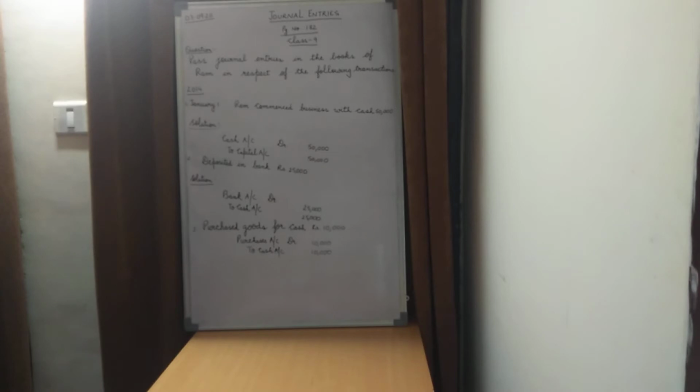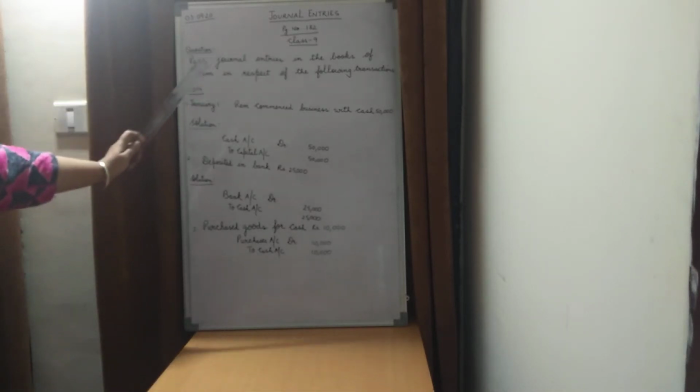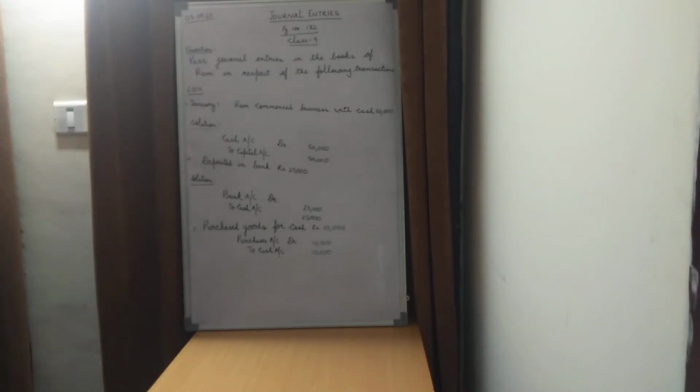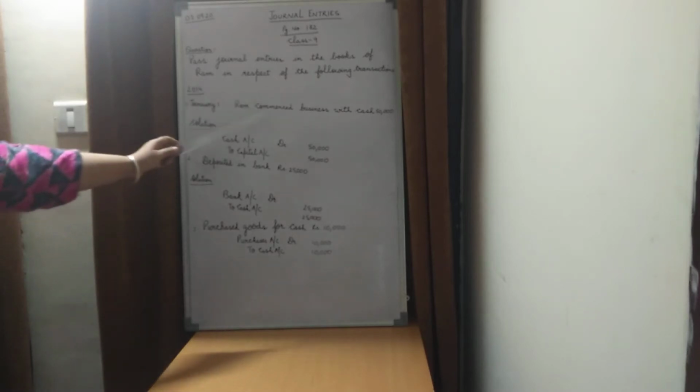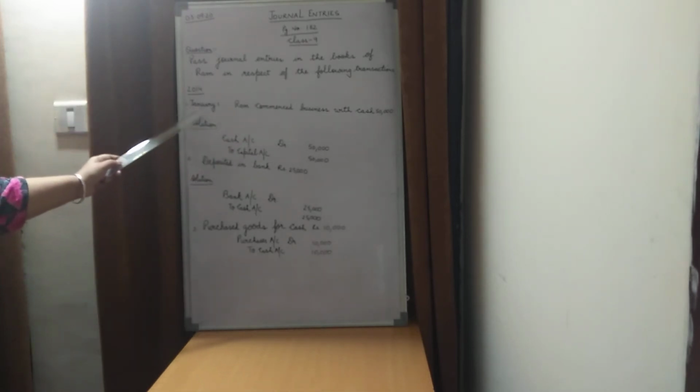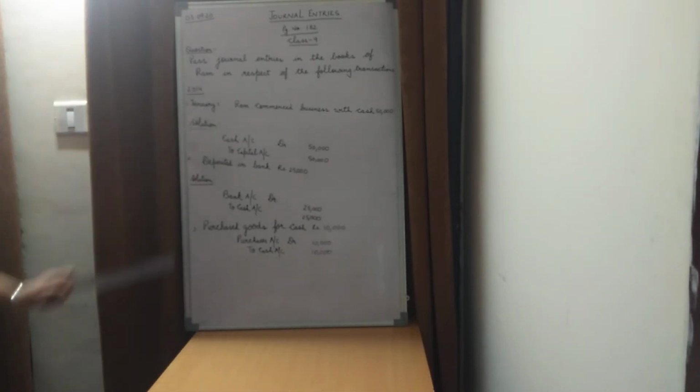Open the book on page number 182. Children, the question mentioned over here is: pass general entries in the books of Ram in respect of the following transactions. We are going to cover this question today in this video. Now children, the first entry mentioned is: Ram commenced business with cash 50,000 on January 1, 2014.